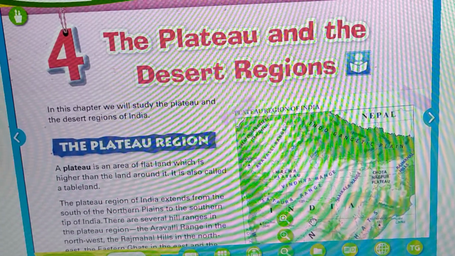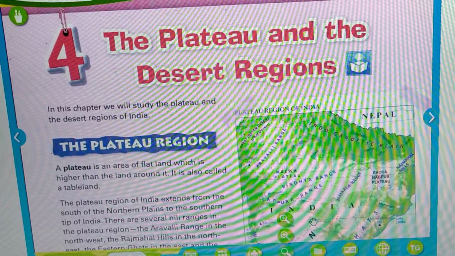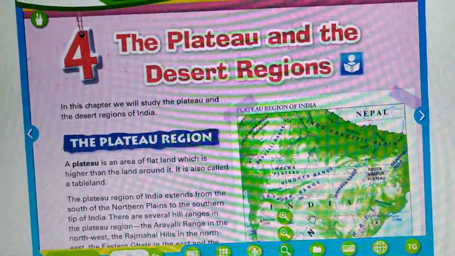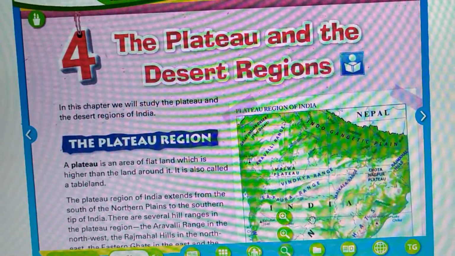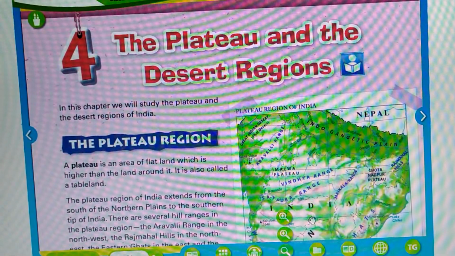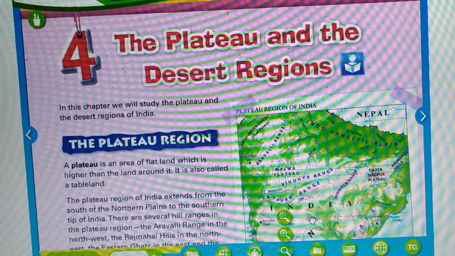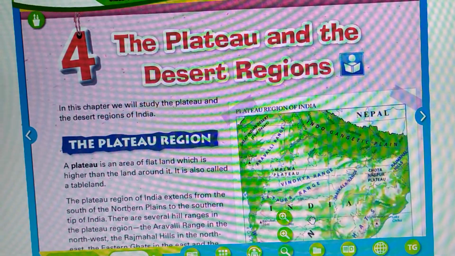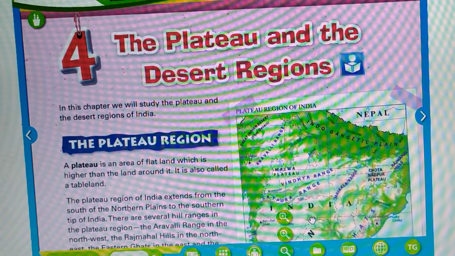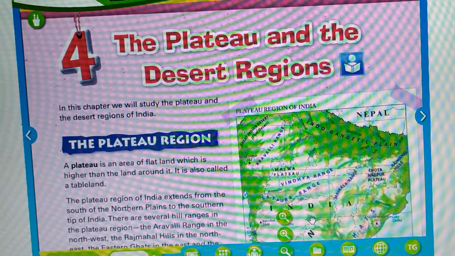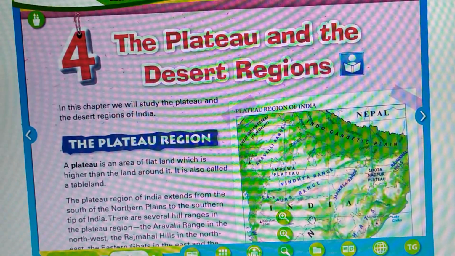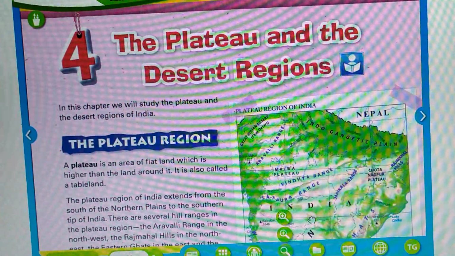Now, as you all know, we have started with our revision sessions. In the revision session, you have finished revision of chapter number 1, and we have covered page number 14 of chapter number 2. Now we are going to do revision of chapter number 4, that is the plateaus and the desert regions.